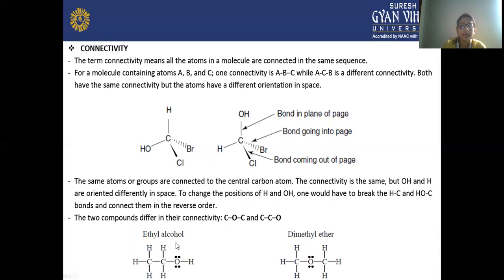That is ethyl alcohol, CH3CH2OH. So here this is your ethyl alcohol, where the C-C-OH bond is there, and in dimethyl ether the oxygen is connected between both carbons. So the molecular formula of both compounds is the same, but their structural orientation is different. That is why these are isomers.